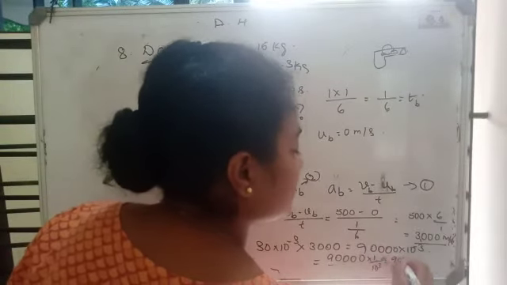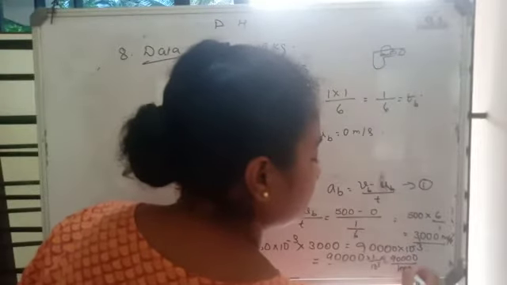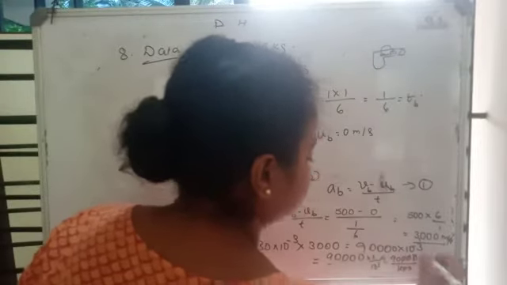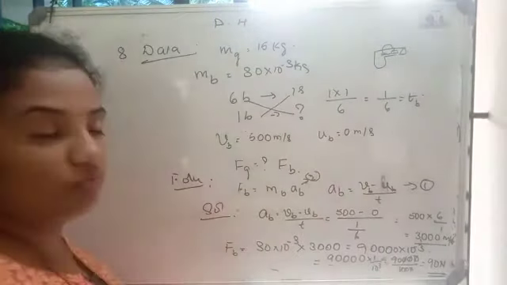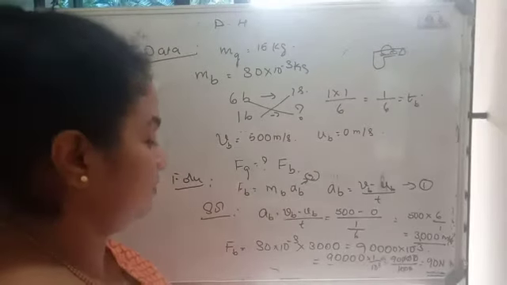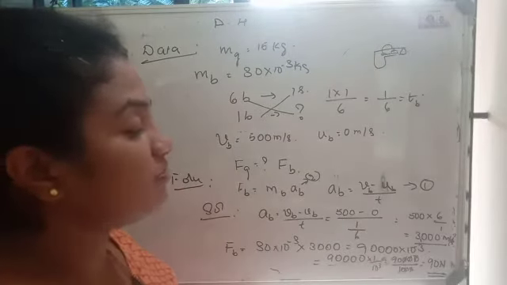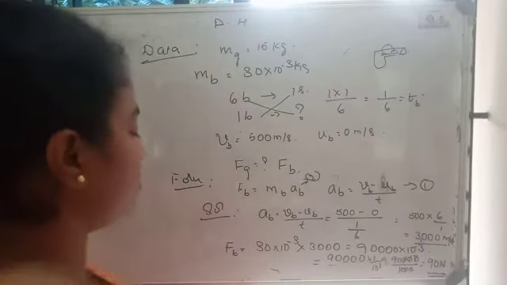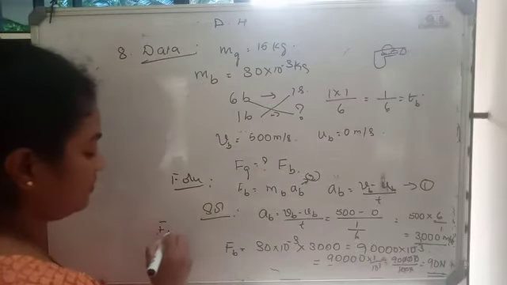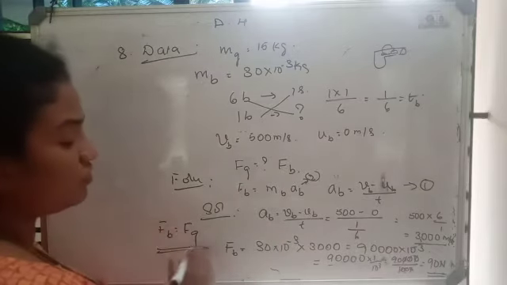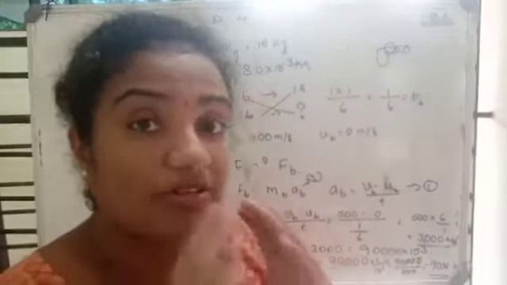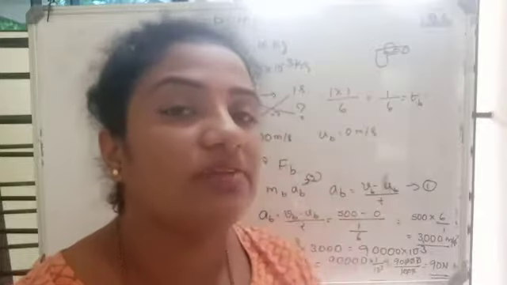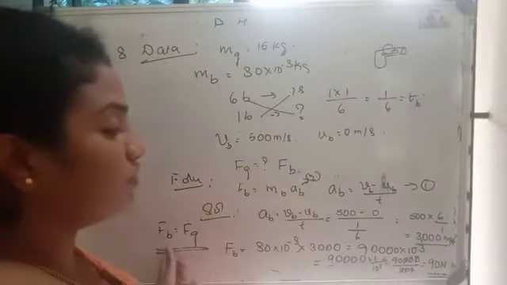That means it is 90,000 divided by 1000. Okay, so these 3 zeros cancel, so it is 90. Force is 90 Newton. This is the force which is applied by the bullet, which is equal to the force applied by the gun. This amount of force is required to hold its position when one bullet is fired. We are not talking about the 6 bullets, we are talking about one bullet fired.